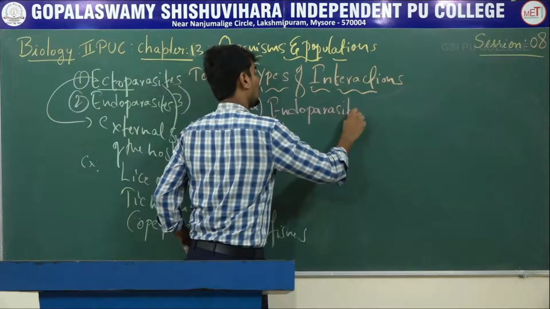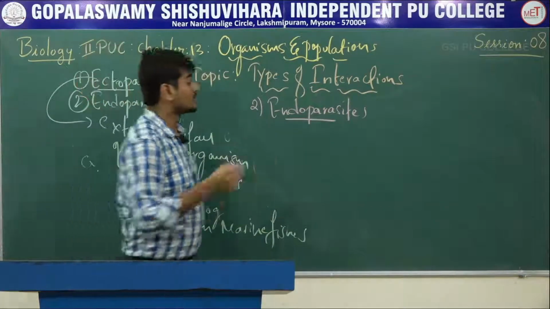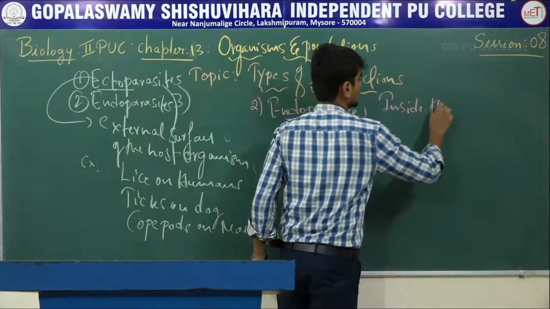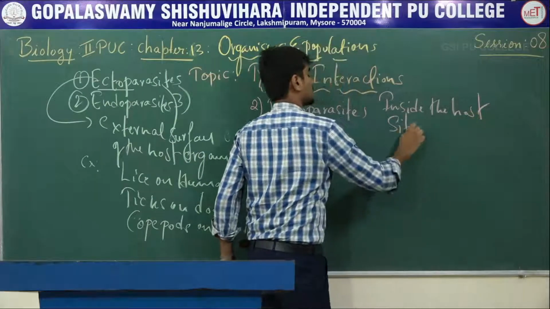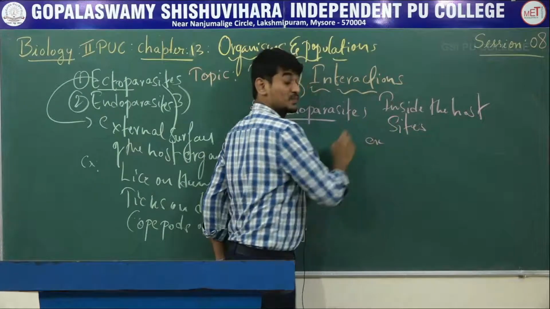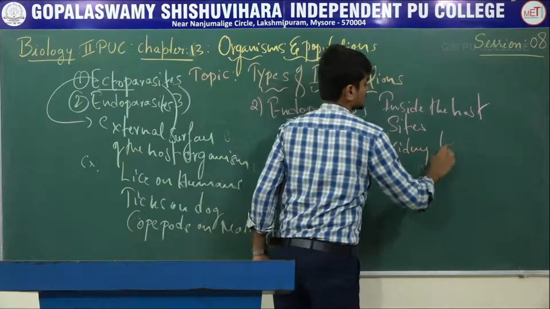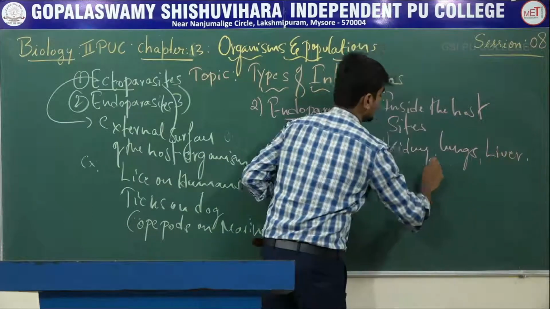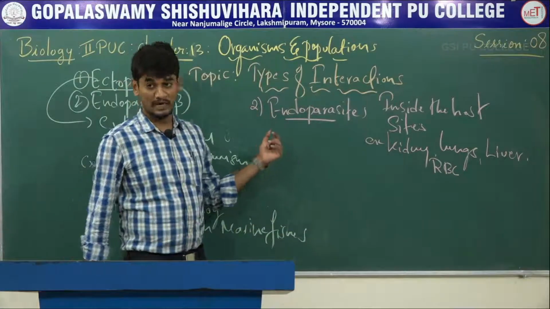Endo means inside. The parasite lives inside the host at different sites, for example kidney, lungs, liver. These are the sites of endoparasites.